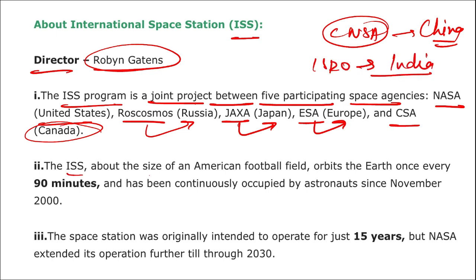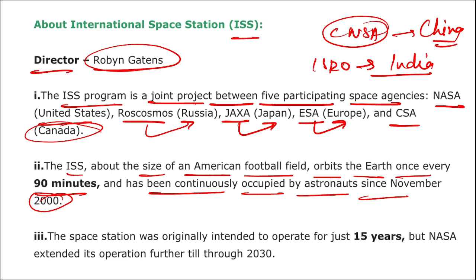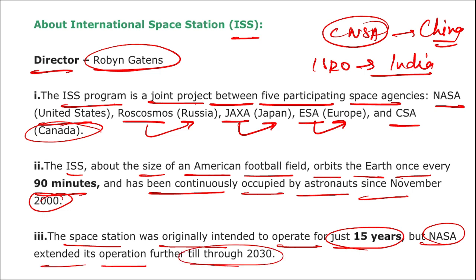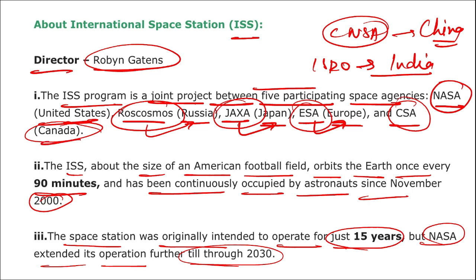Coming back, the ISS is about the size of an American football field and orbits the Earth once every 90 minutes. It has been continuously occupied by astronauts since November 2000. The space station was originally intended to operate for just 15 years, but NASA extended its operation till December 2030. What are the 5 participating agencies that are part of this ISS program? That is NASA first, Roscosmos second, JAXA third, ESA fourth and fifth is CSA. But if asked the names of the countries, that is USA, Russia, Japan, Europe and Canada.